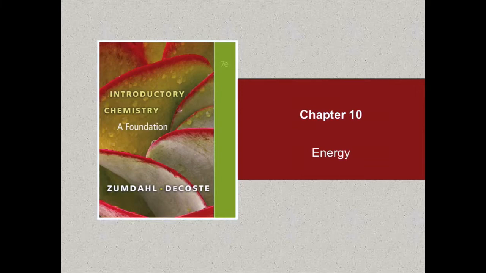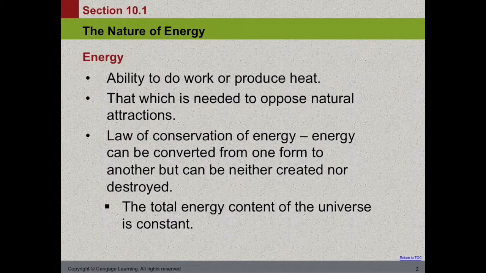Now we're going to start Chapter 10, Part 1, Energy. Energy is the ability to do work or produce heat. And the big thing about energy is that it's always constant, meaning we cannot create or destroy energy. The total amount of energy in the universe is constant. We are only transferring between different types, such as potential to kinetic.